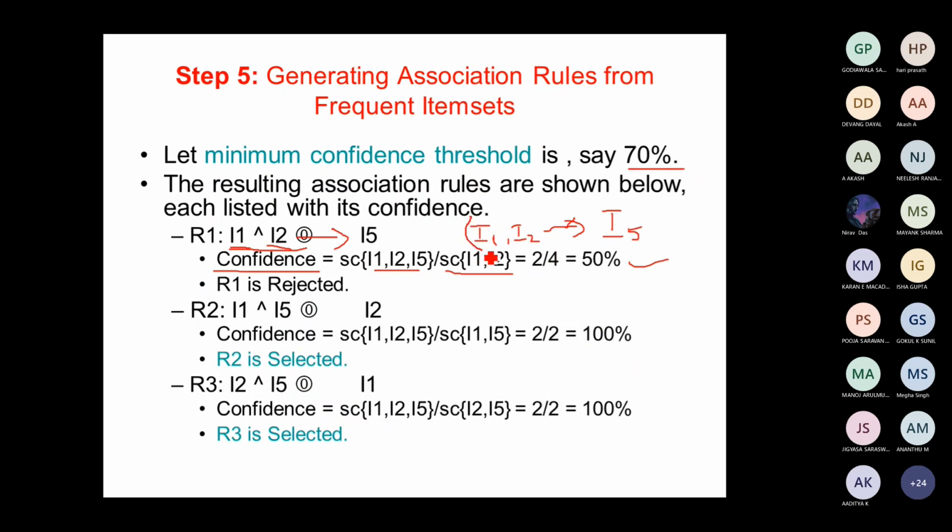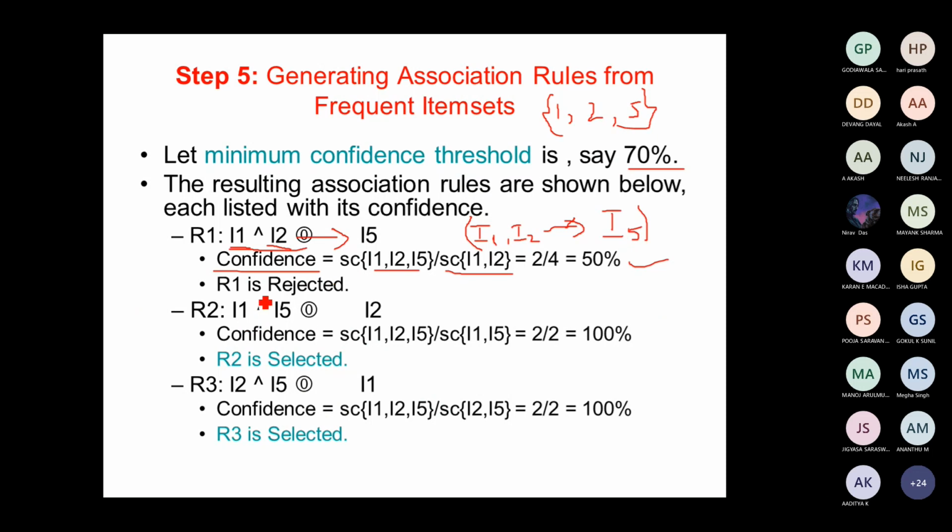For the given combination I1, I2 and I5, you have to find the confidence. That confidence should be greater than 70%. So we are rejecting this particular association rule, because for the people who buy I1 and I2, the chance of buying I5 also, the confidence is only 50%. So we can reject this. Now we'll go for the next combination.